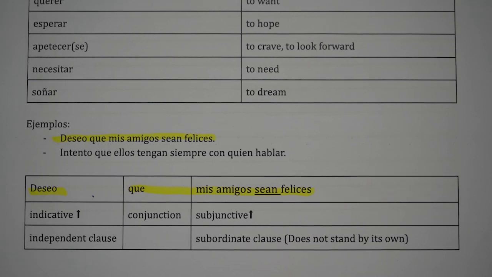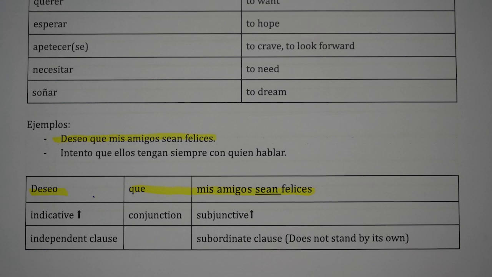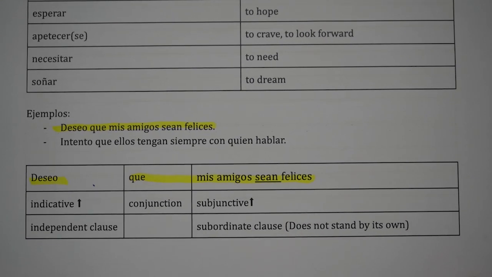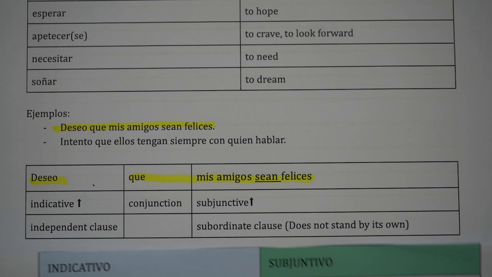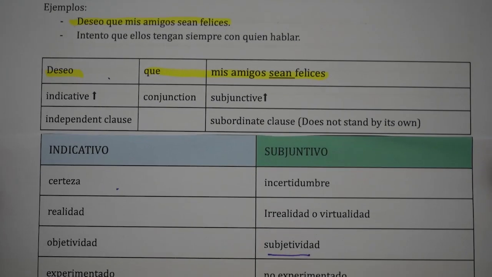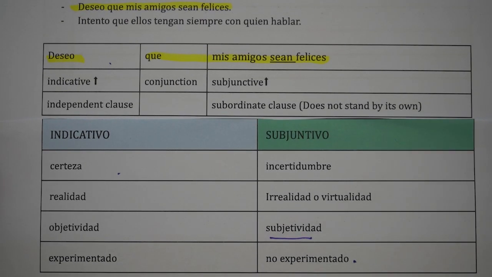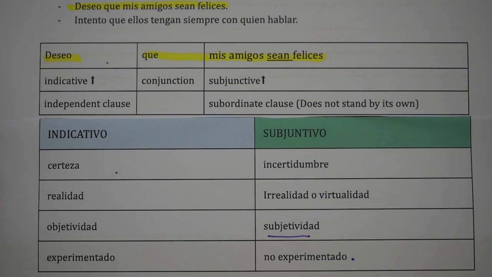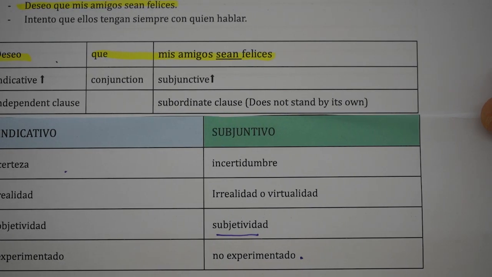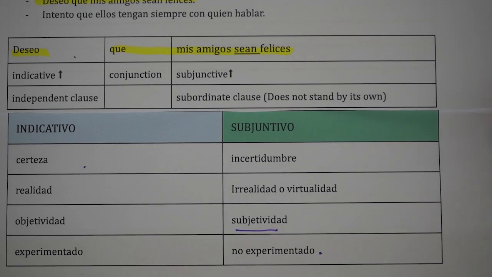sentence. In the sentence, deseo que mis amigos sean felices, I'm going to find, as always, the independent clause with deseo and a subordinate clause with que mis amigos sean felices. In the first part, deseo is something that we understand as reality, I wish, is certain, but que mis amigos sean felices is not a certain thing yet, right? So that needs to be expressed in the subjunctive because it marks the idea of uncertainty, okay, or virtuality.